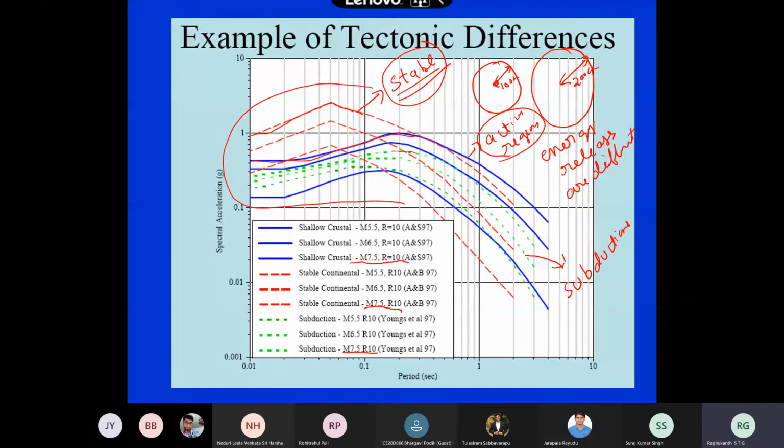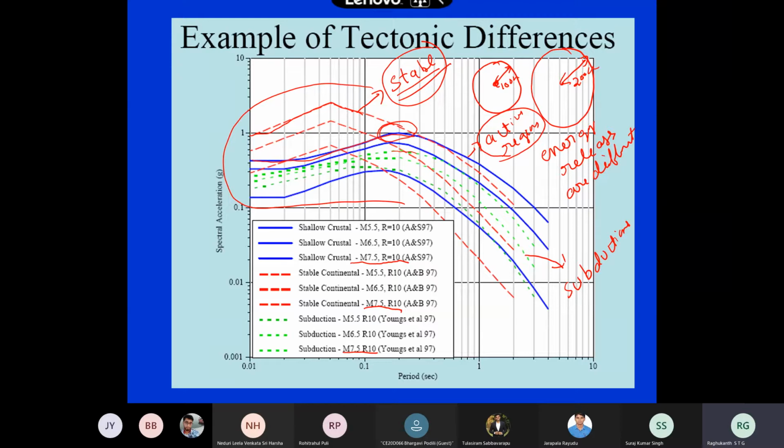Where is it peaking? Stable regions have more peak at the start. Starting means low period, which means high natural frequency, whereas in active regions the peak occurs at periods of more than 0.1. So in South India, structures which have very high natural frequencies, or very low time periods, will attract more energy than in the Himalayas.